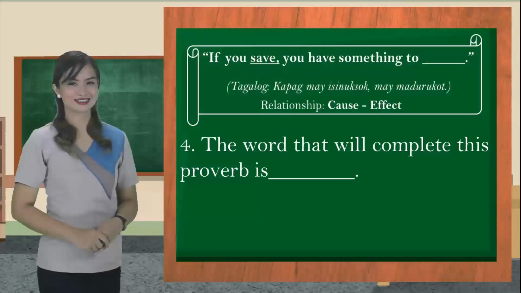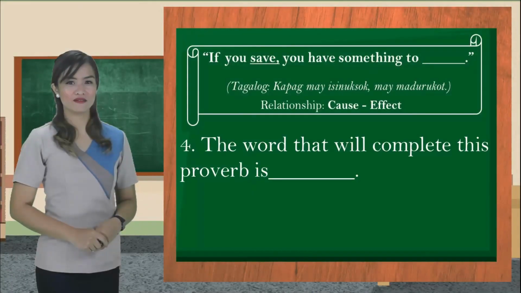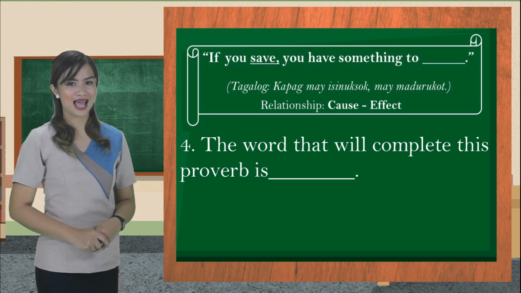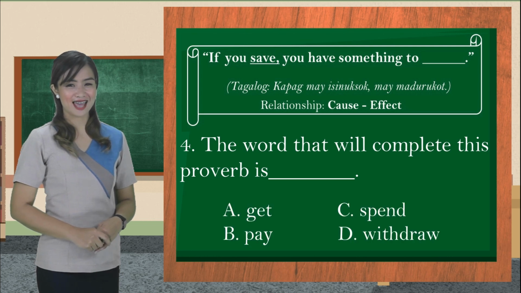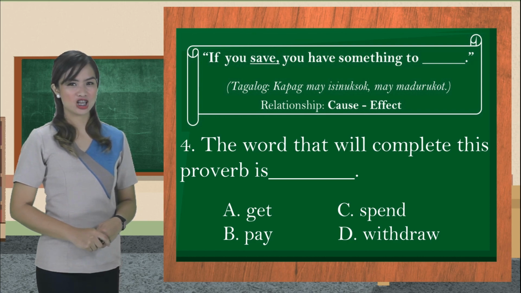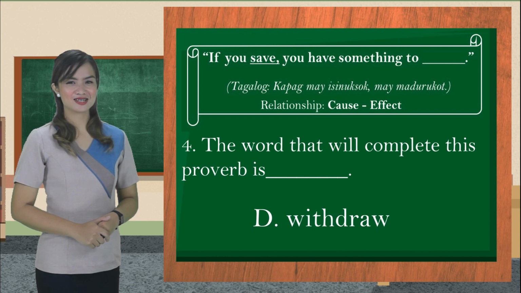Number 4. If you save, you have something to blank. The word that will complete this proverb is blank. A. Get. B. Pay. C. Spend. D. Withdraw. Awesome! The answer is D. If you saved, you have something to withdraw in times of need.